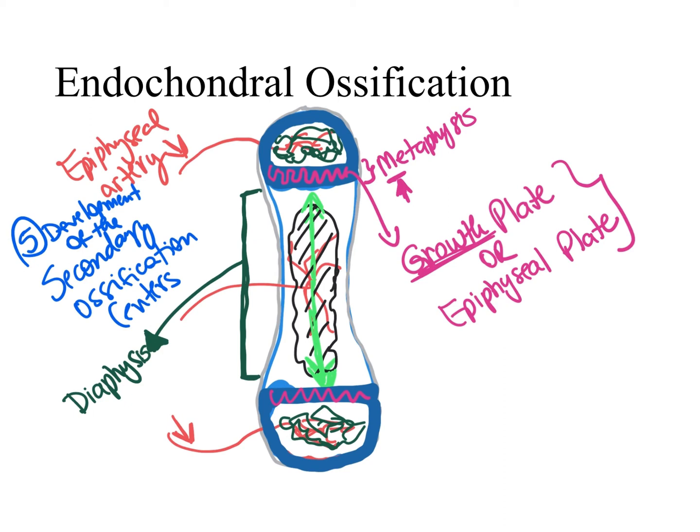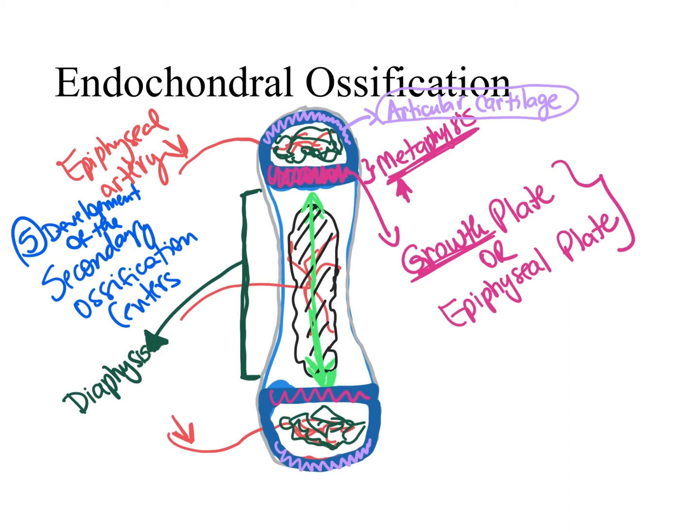Now, I said that we have hyaline cartilage left in between the epiphysis and the diaphysis in a place called metaphysis, and also that we had hyaline cartilage left at the edges of the epiphysis. And this hyaline cartilage left in the edges of the epiphysis becomes articular cartilage. And with this name of articular cartilage, you can conclude that this hyaline cartilage left at the edge of the epiphysis is the hyaline cartilage found in the articulations between two bones.